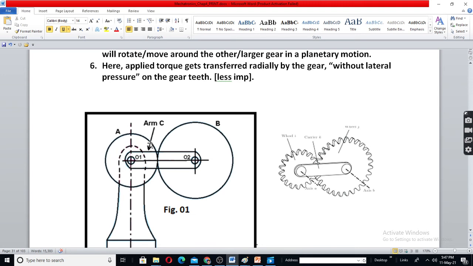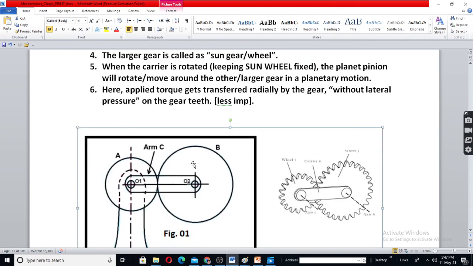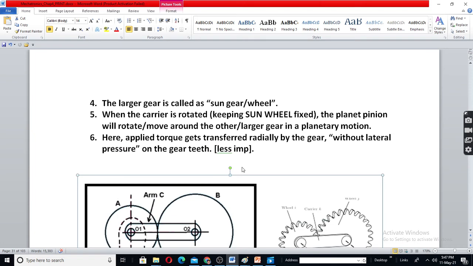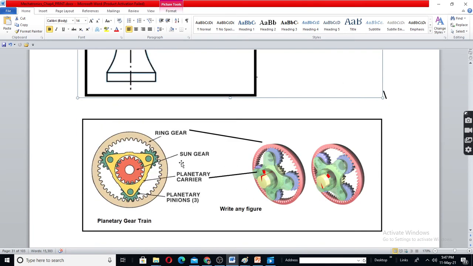See, this is the sun, and this is the planet moving around it. See here. Now, this is called as a carrier. Carrier itself holds the planet. Okay. The gear which is fixed, it is called as sun gear. Which is moving is called as planet gear.